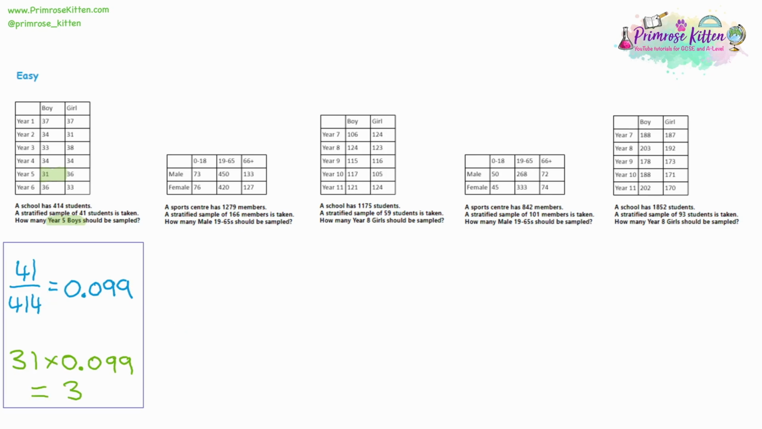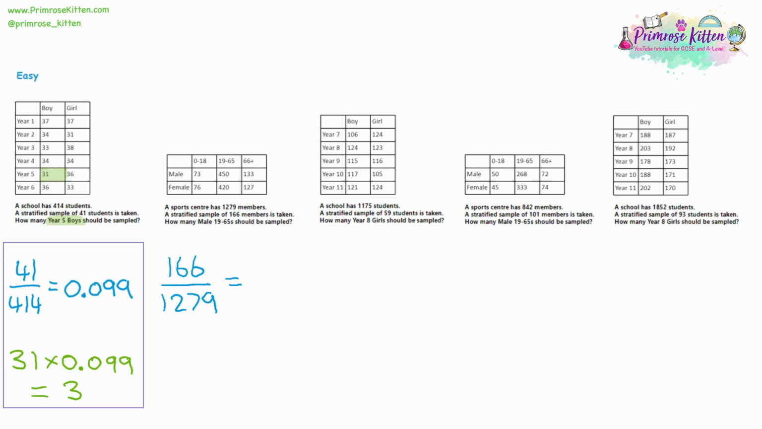Moving on to question 2, we have a sports centre, and it has 1,279 members. So again, it's impractical to sample all of those people. So let's say we've got enough time to sample 166 people out of the 1,279. So doing that division, dividing the number you want to sample by the total, is going to give you the proportion we're going to be sampling.